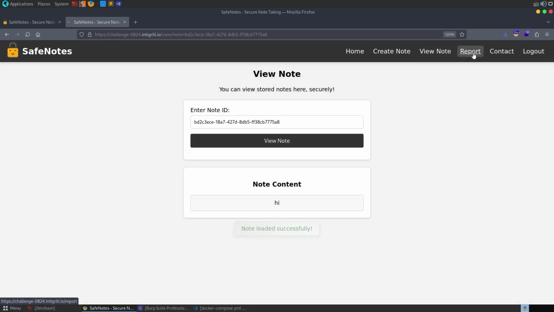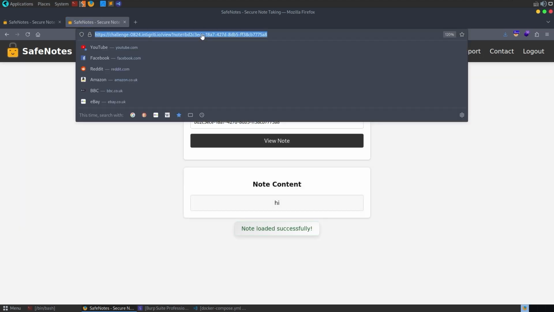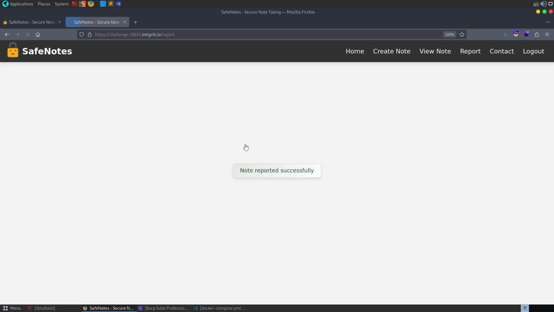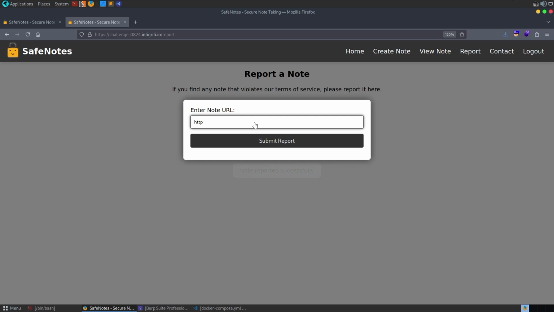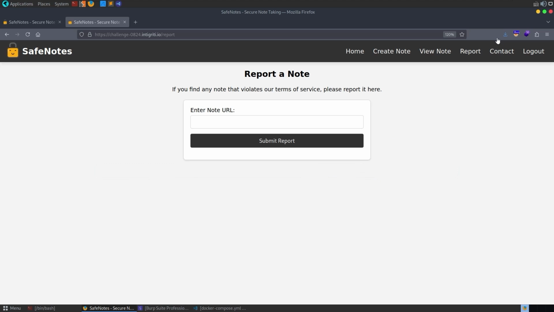Cool, let's go to the reports. It asks for a note URL. Okay, let me go back. So we'll get the note, we'll take a copy of the URL, we'll go to report it, and it just comes back and says it was reported successfully. What if we try something else in here, like Google? Okay, so it has to be a valid URL. We'll have a look at some of the validation later.